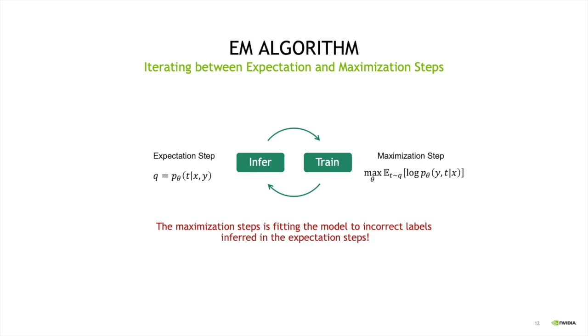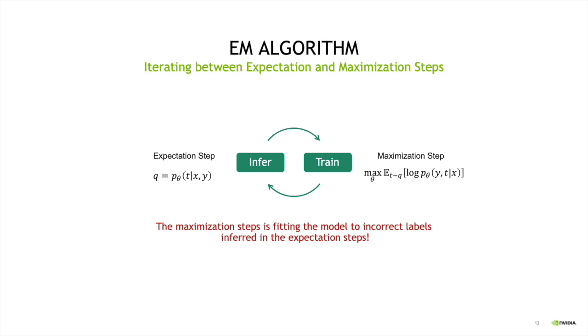And in the maximization step, we use this distribution to infer the clean labels that are missing during training. You see that the expectation is with respect to Q. You can think of it like we're sampling clean labels using Q, and then we maximize the log probability of the joint over both noisy and clean labels, right?